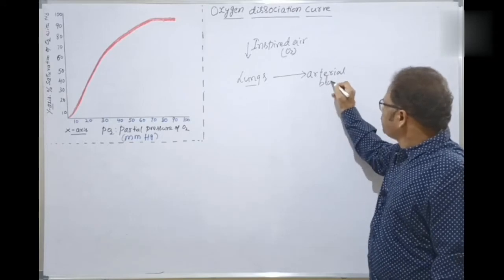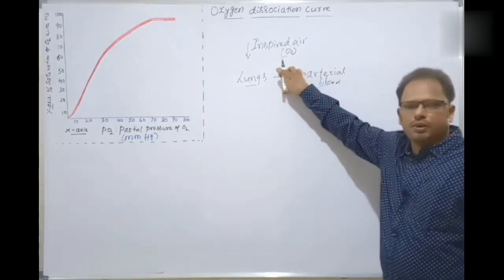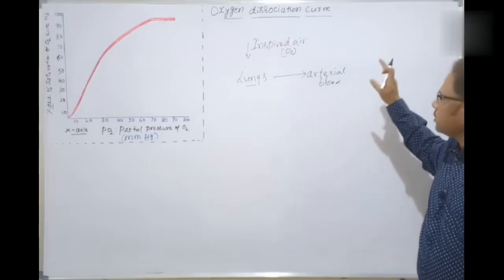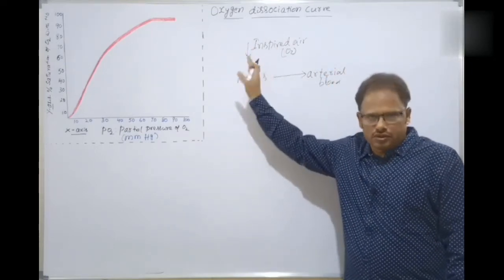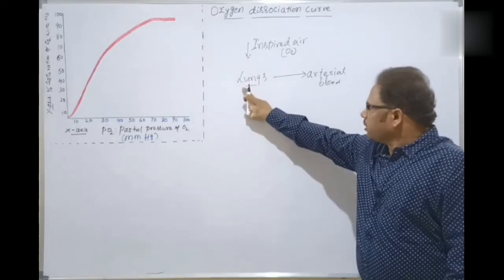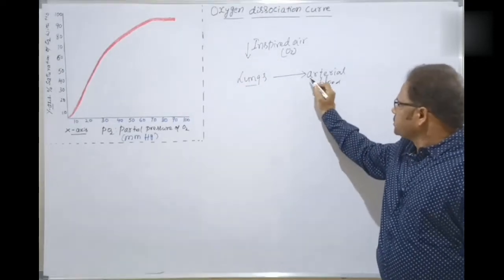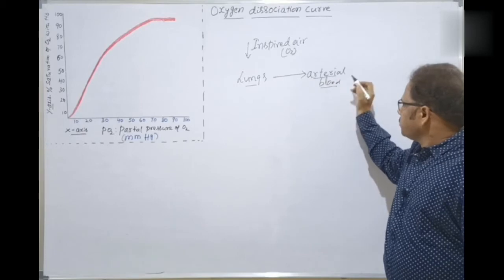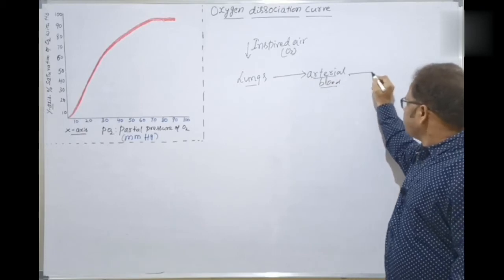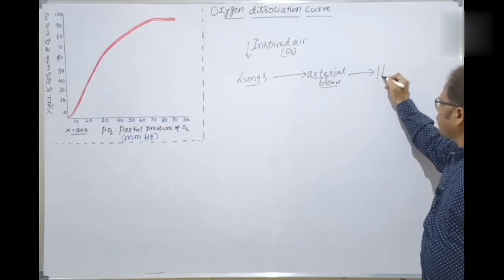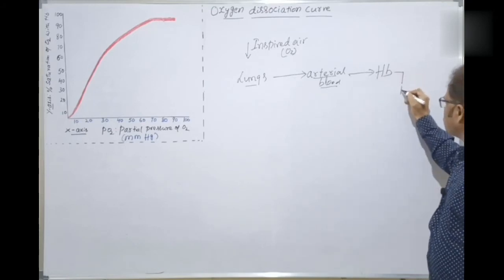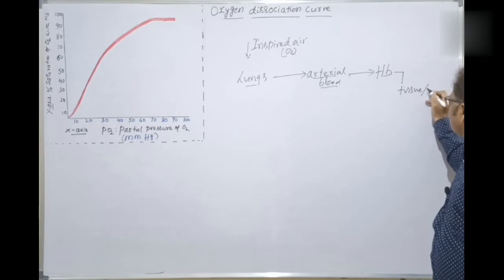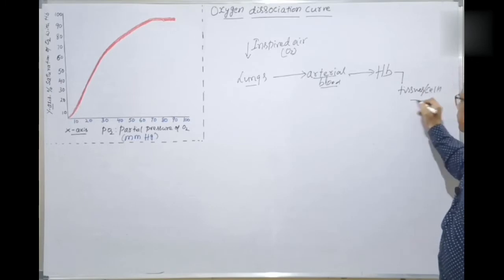Arterial blood. Here the heart is there. I am not explaining the total circulatory system. Here the main target is to explain the oxygen dissociation curve, isn't it? So inspired air goes into the lungs, alveoli, then enters the arterial blood system. Oxygenated blood is carried by the hemoglobin into the tissues or cells, as the case may be.